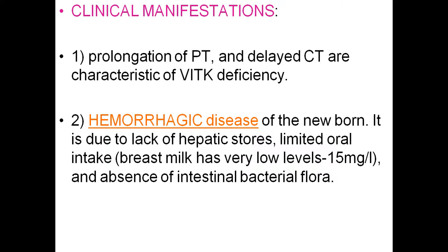And in case of vitamin K deficiency we can see a hemorrhagic condition. In newborns we can see hemorrhagic disease where vitamin K is deficient. It is due to lack of hepatic stores, meaning there is no vitamin K in the liver of newborn babies, so they may have this hemorrhagic condition, meaning internal bleeding will take place. Limited oral intake: breast milk has very low levels of vitamin K, about 15 micrograms per liter actually. So the absence of intestinal bacteria can cause this deficiency in newborns.